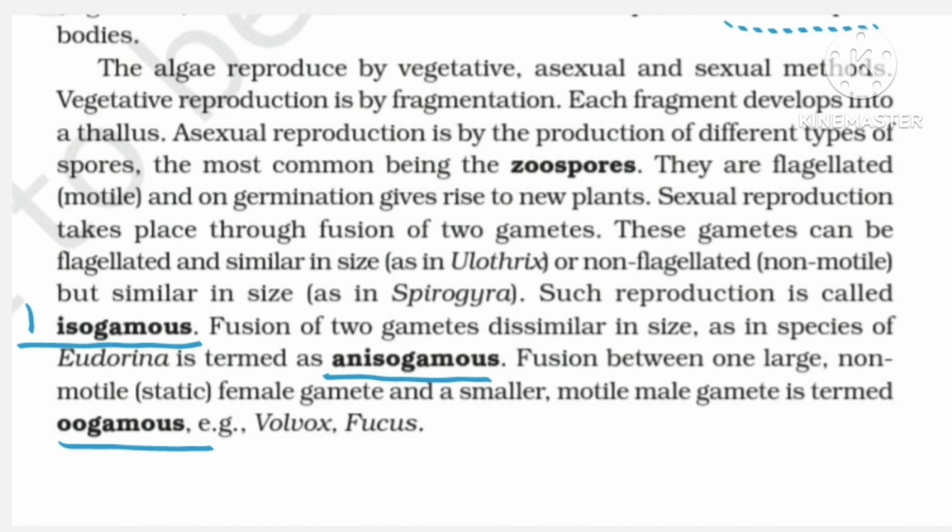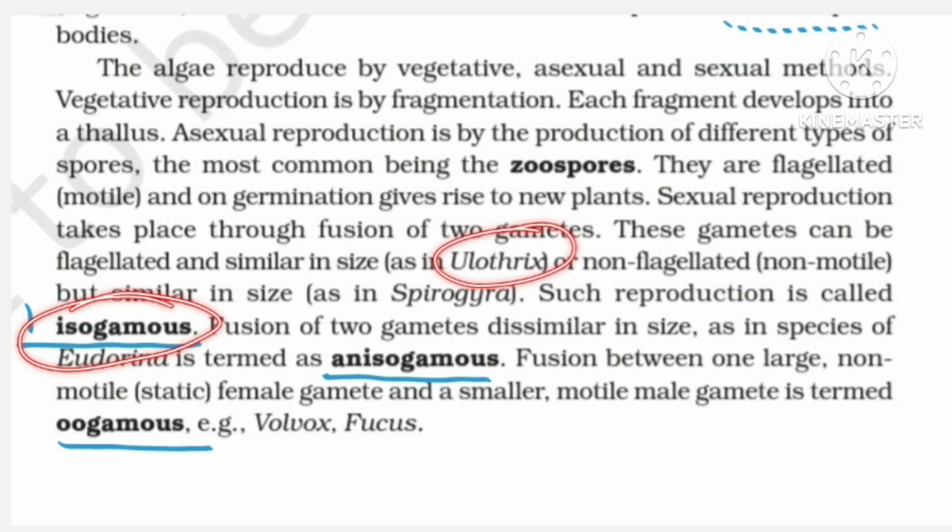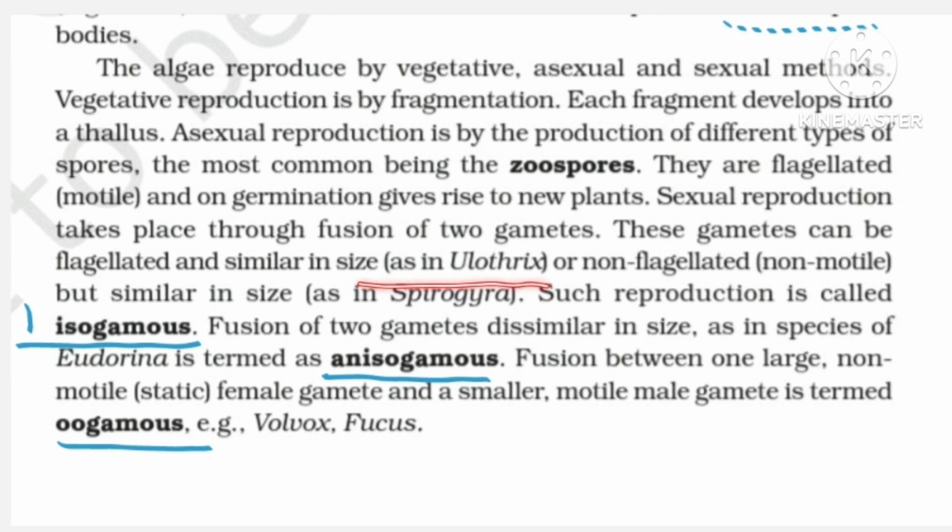Now let's read it. So they have told you sexual reproduction takes place through the fusion of two gametes, which can be flagellated. So in this isogamous case, they have given the examples of Ulothrix and Spirogyra. Now here it becomes a very important case because they have mentioned that Ulothrix is flagellated and non-flagellated, non-motile is Spirogyra.